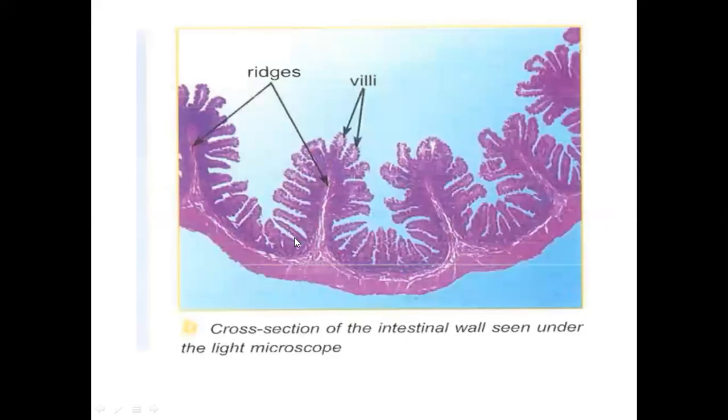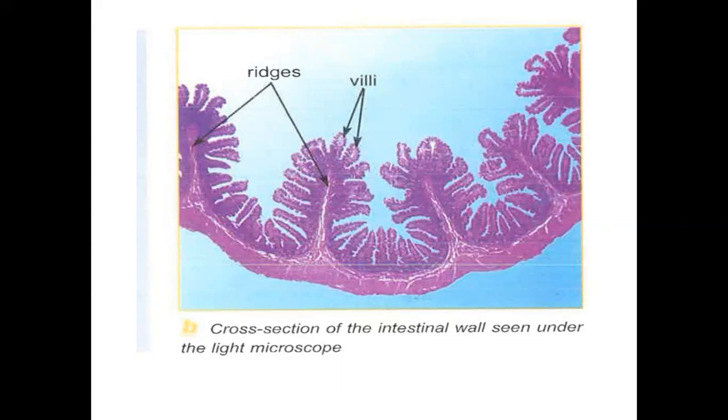Now إذا بدي أشوف أنا هون a cross section of the intestinal wall under the microscope. This is the intestinal wall. The intestinal wall contains many ridges. These are the ridges. يعني هيدا this is a ridge. So the intestinal wall contains many ridges. These ridges are covered by numerous villi.